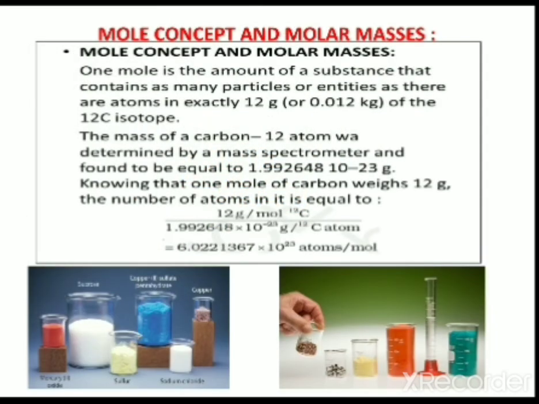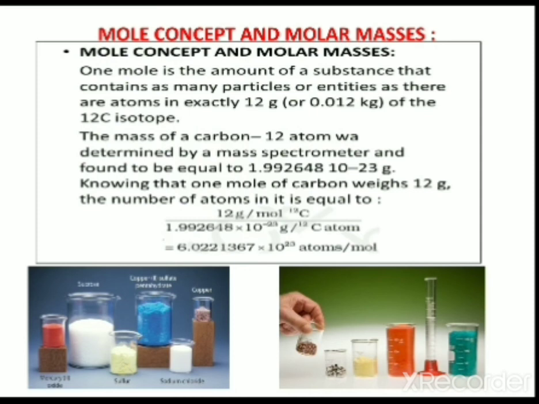Mole concept and molar masses. A very important term. The mole concept means 1 mole is the amount of a substance that contains as many particles or entities as there are atoms in exactly 12 gram of the carbon-12 isotope. The mass of a carbon-12 atom is determined by a mass spectrometer and found to be equal to 1.992648 into 10 raised to minus 23 gram.